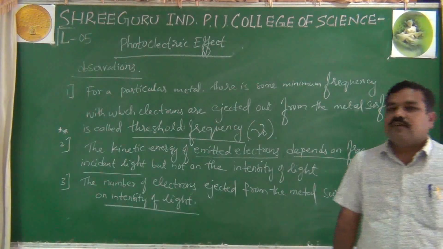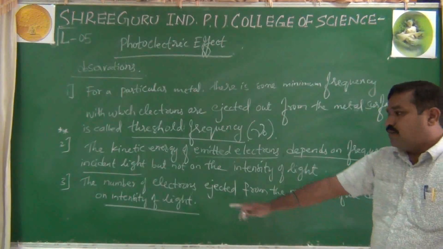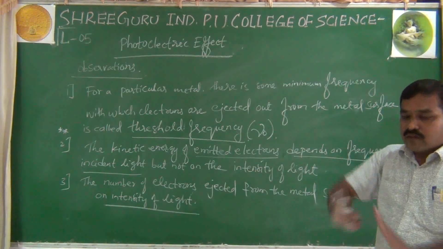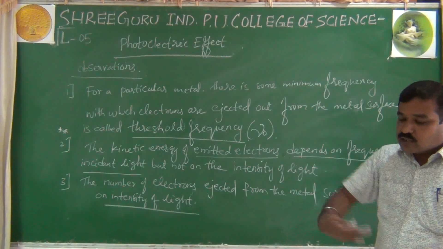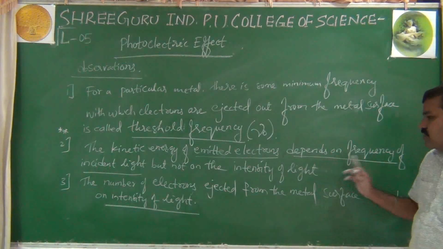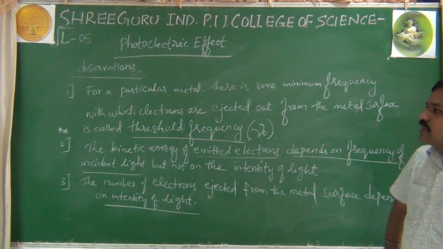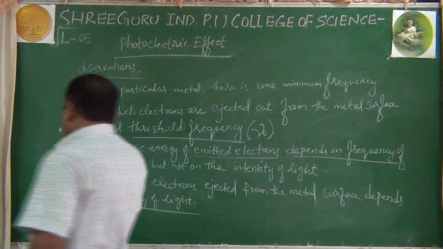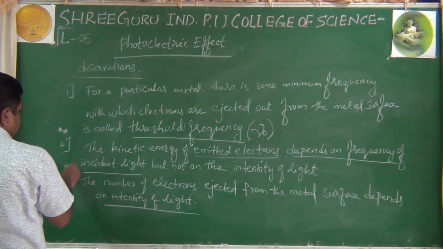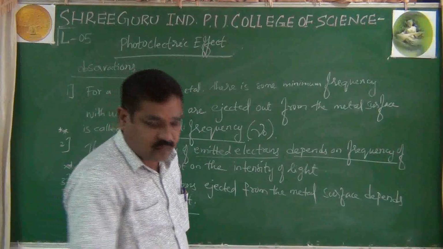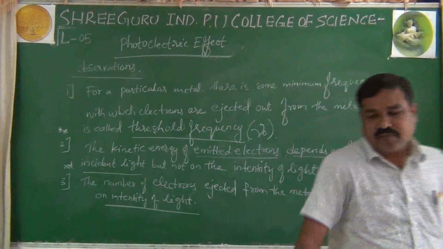Electrons coming out of the metal surface depends on intensity, not on frequency. But the energy of the electron that has come out, the kinetic energy associated with the liberated electron, depends upon the frequency of incident light. These are the three important observations given by this photoelectric effect, as explained by Planck.